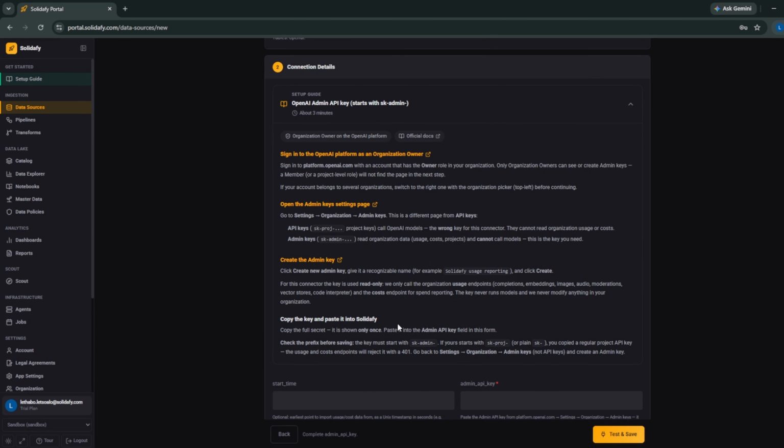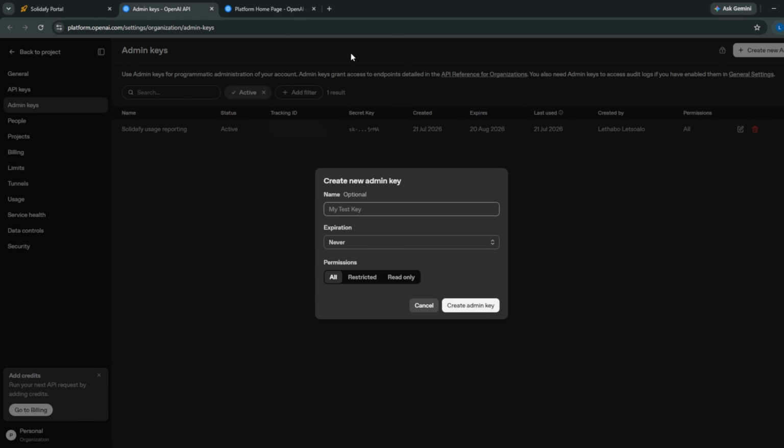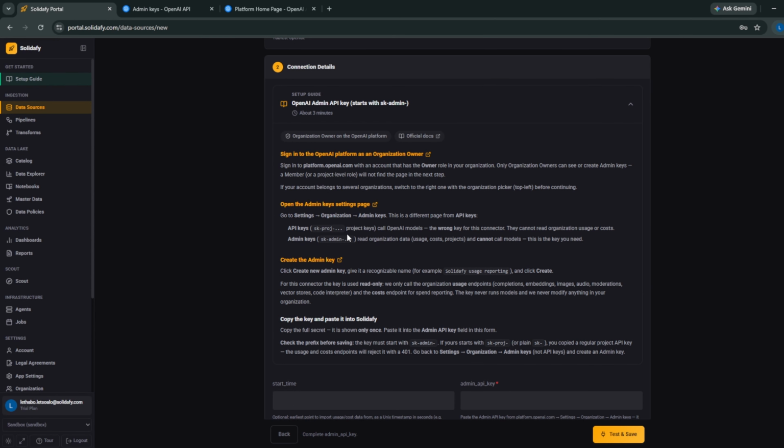So just make sure that you are connected to the relevant OpenAI account that has the proper credentials. And then from there, you can just open this page where you'll see an interface like this, and then you can just create a new one. Then from there, you can just give it a name.